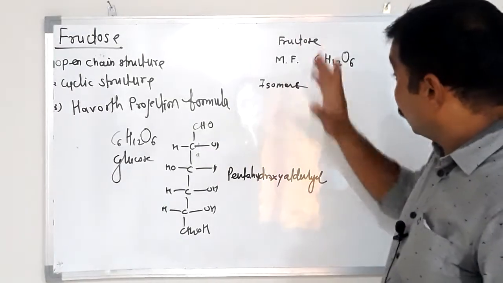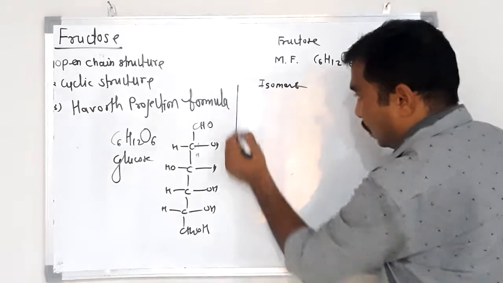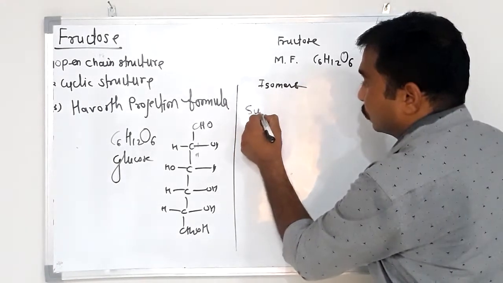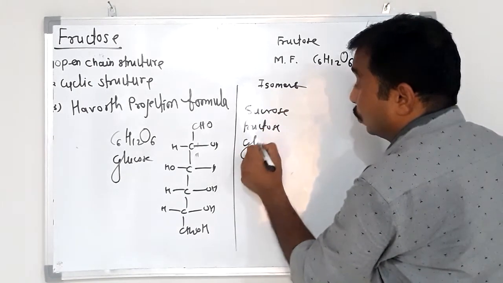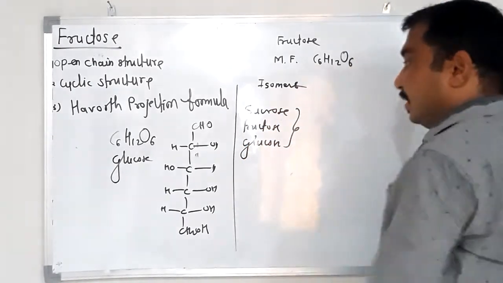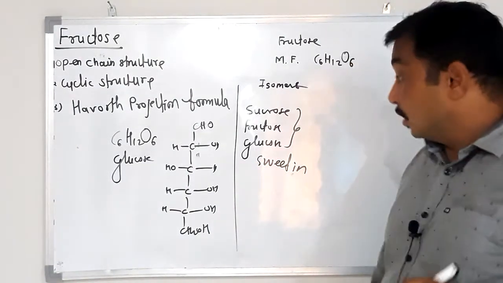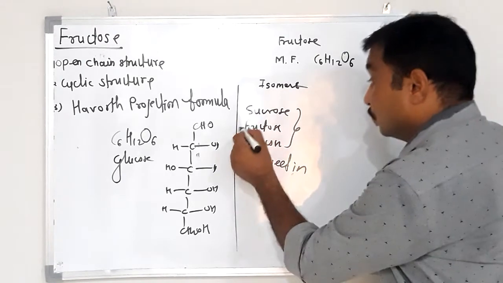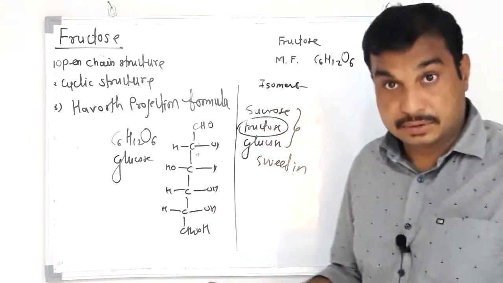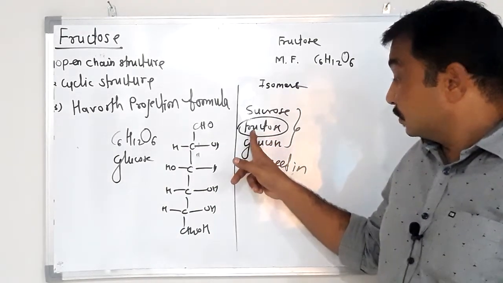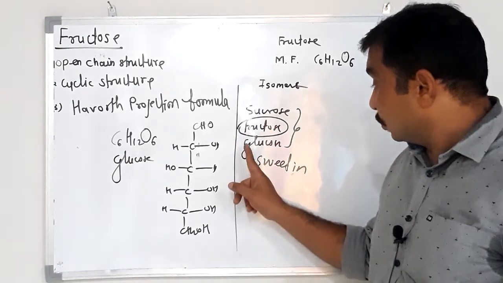See, fructose is a carbohydrate, and fructose, sucrose and glucose, these three are carbohydrates and they are sweet in taste. Among these three, fructose is the sweetest.